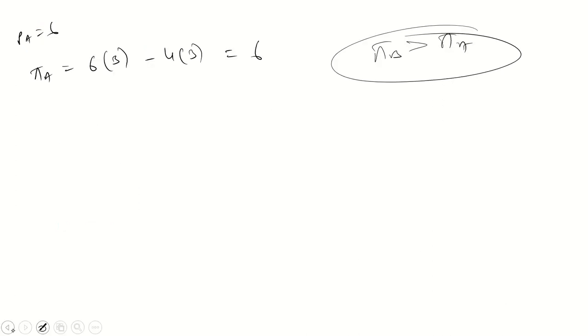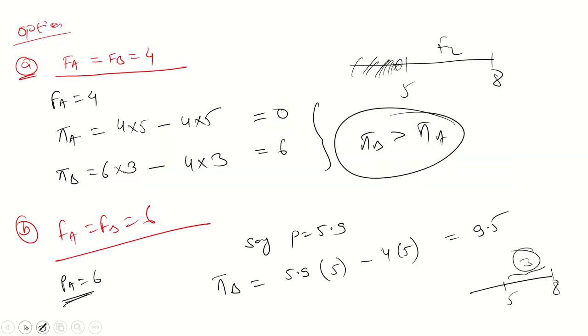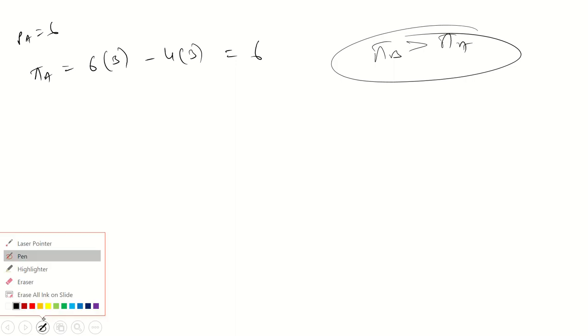So again here firm B's profit is going to be higher. So this is not the case. Guys, similarly, just check for option C as well. Firms A and B will charge greater than or equal to 5. So similarly, check for option C as well.